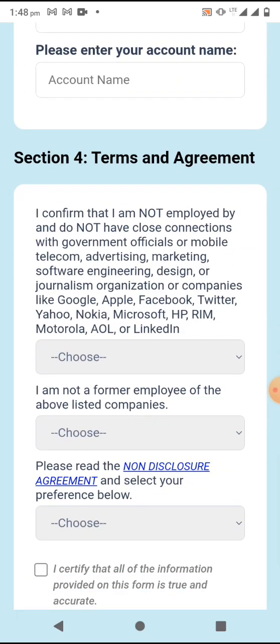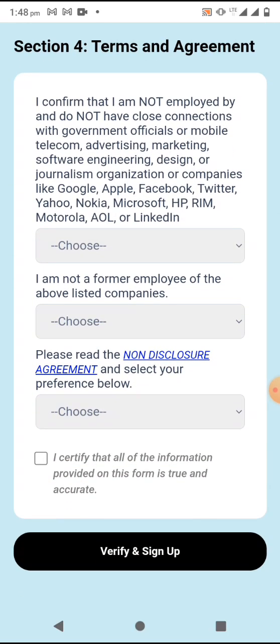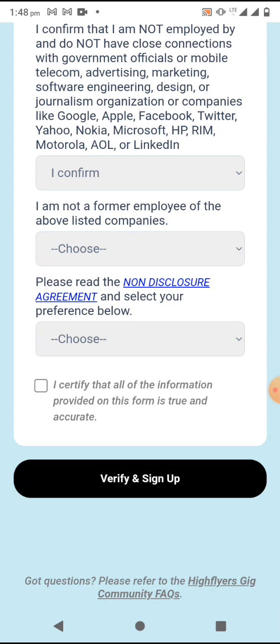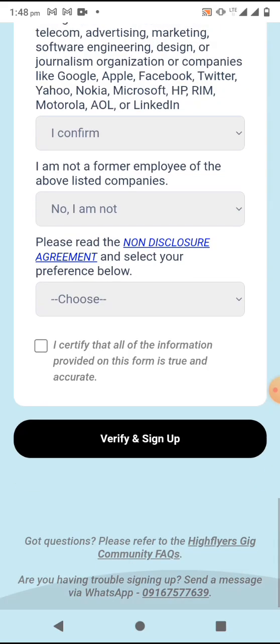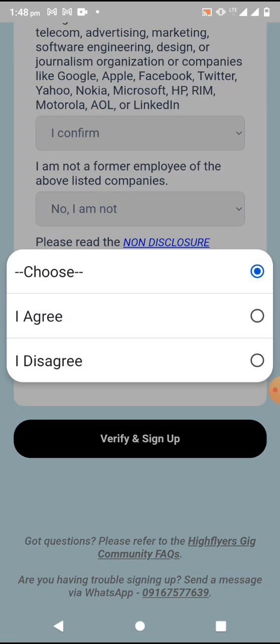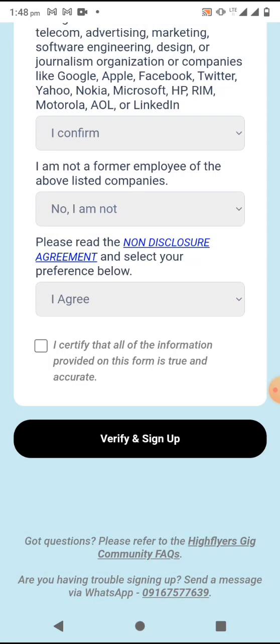Then here is important. Here, you choose I confirm. This is to make sure that you are not working with Google, Apple, Facebook, Twitter, and the rest. Then here, you choose I am not. This is to make sure that you're not a former employee of the companies listed above. Then lastly, you come here, you click I agree. You click on this box here and you click verify and sign up.